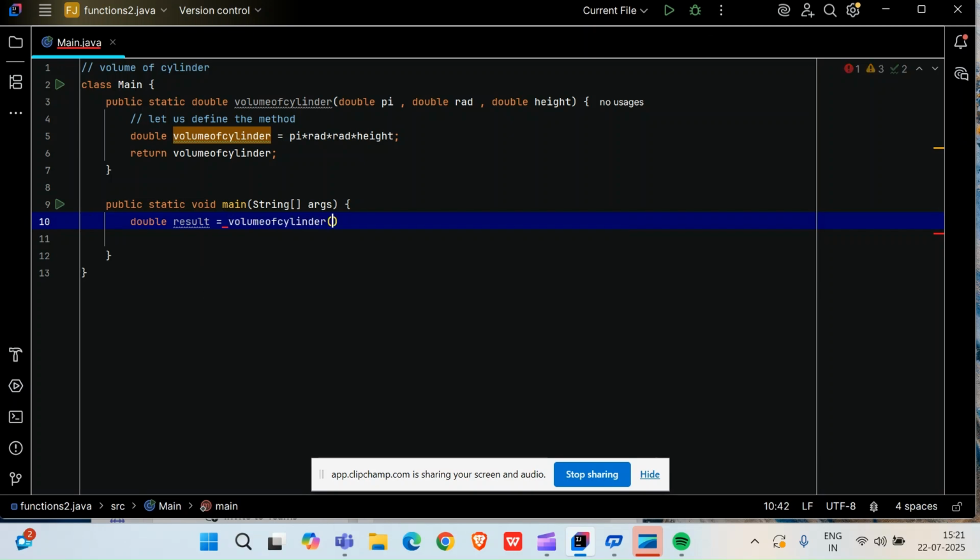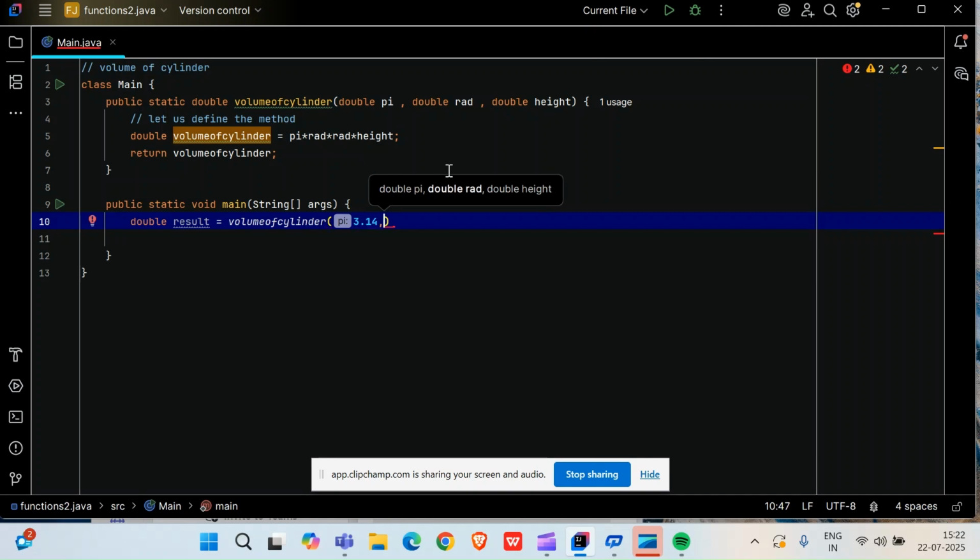Now here I will call the volume of cylinder formula. Now friends, just see here, my method is now activated. The method that I have made is blinking, and that blinking is telling me to put the value of pi. Okay, so my pi is, let's say, 3.14. Now the cursor is shifted to double radius.